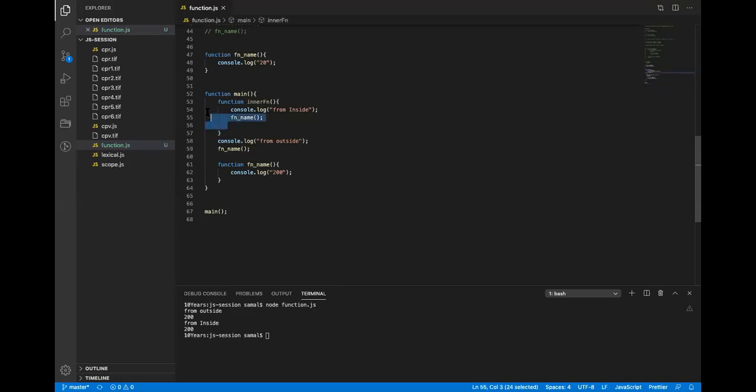We cannot call it because the scope of this function is limited to this function only. In JavaScript, whenever you define a function inside a function, the scope of the function is limited to that function. That is also referred to as a kind of closure. It's not exactly a closure, but I will cover closure later. So the life cycle of this function is limited to this main function. I can use this inner function anywhere in this main function, but I cannot use it outside. There is no way I can access that function.